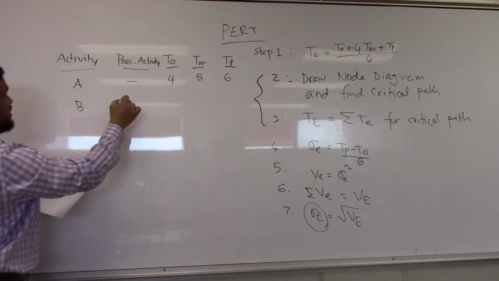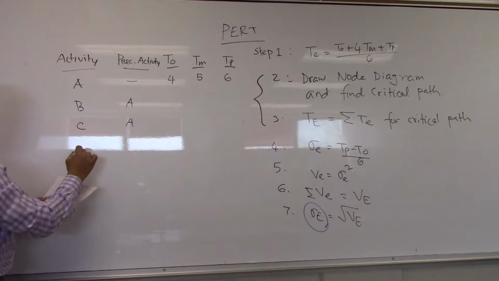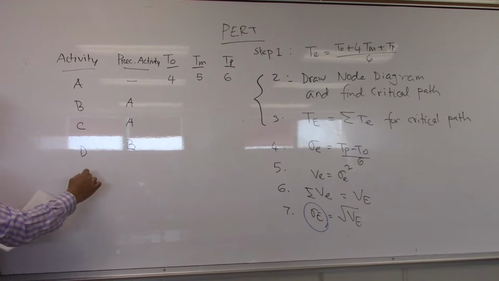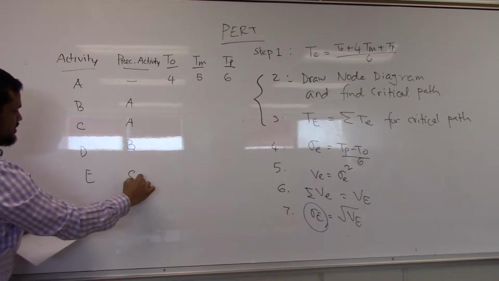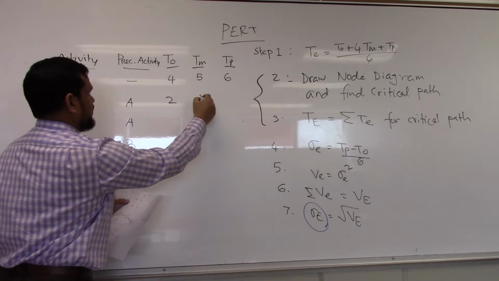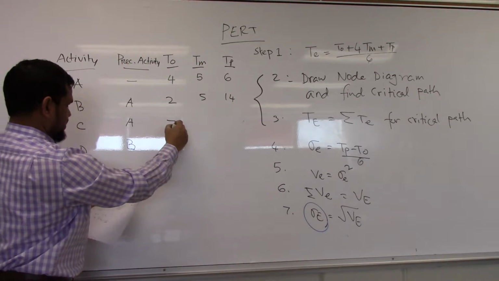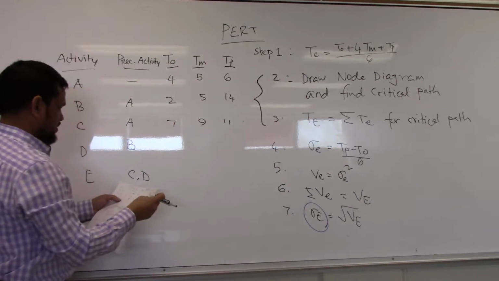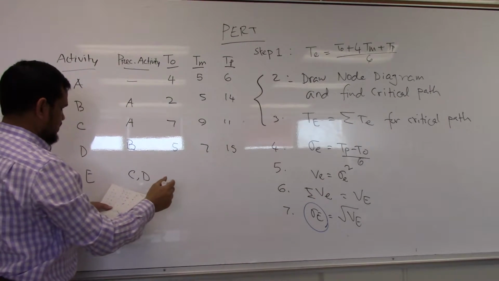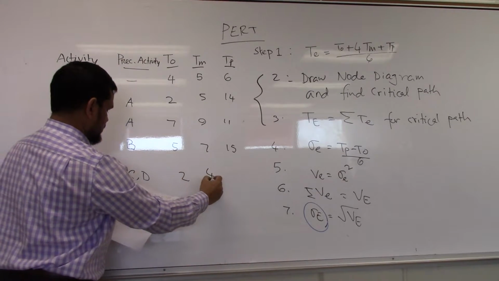Activity B is following A, C following A, D is following B, E is following C and D. So the durations: 2, 5, 14 days; 7, 9, 11; 5, 7, 15; 2, 4, 6.